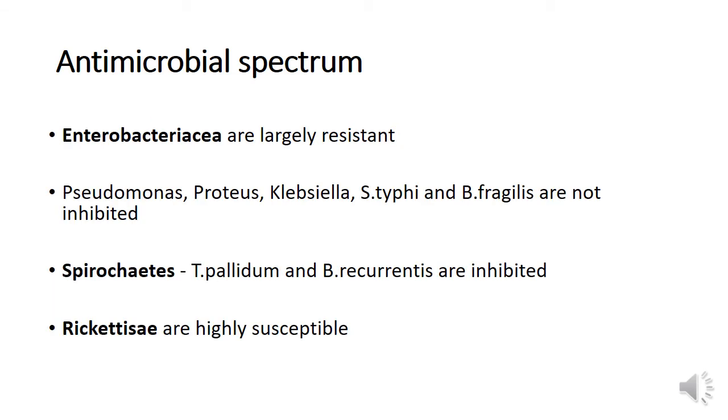The Enterobacteriaceae, including E. coli, Pseudomonas, Proteus, Klebsiella, Enterobacter, Serratia, and Salmonella, including Salmonella typhi and Salmonella paratyphi, are largely resistant to the actions of tetracyclines. The spirochetes, Treponema pallidum, which causes syphilis, and Borrelia recurrentis, which is responsible for relapsing fever, are inhibited. Rickettsial microorganisms are highly susceptible to the actions of tetracyclines.